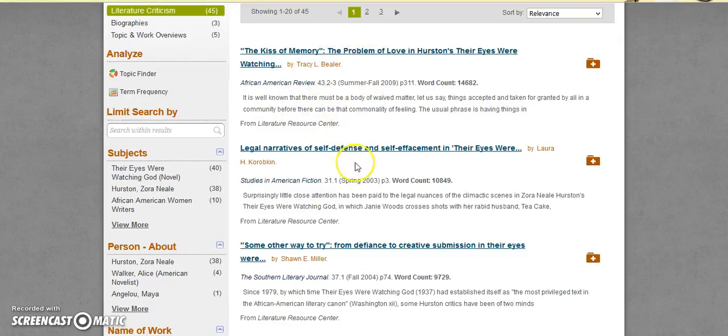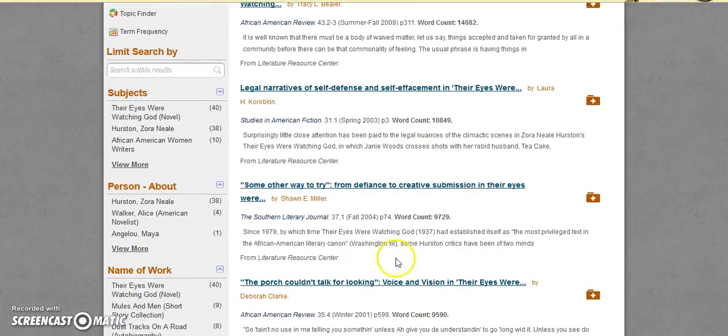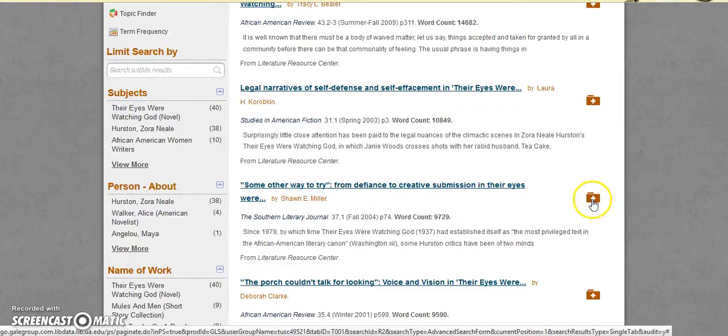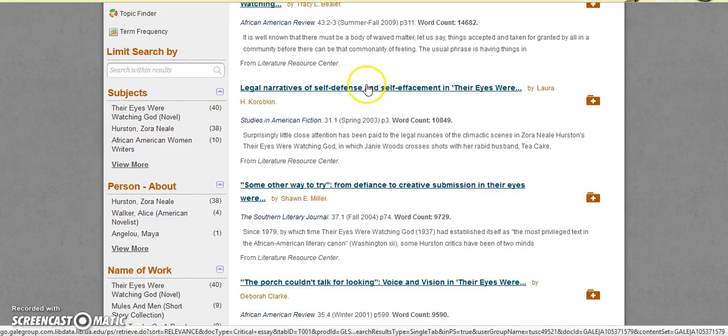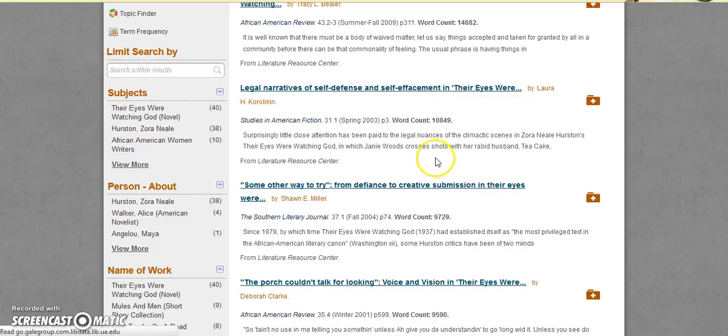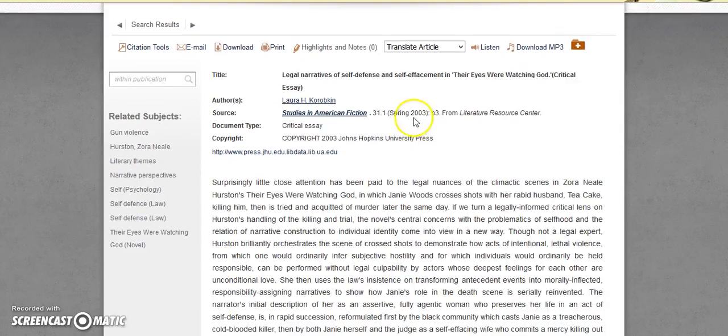You can't see whether there's a PDF available. You can't pop out the abstract. Some stuff is cut off. And so let's go ahead and we'll look at one of the articles and see what we get. So here is the article in full.